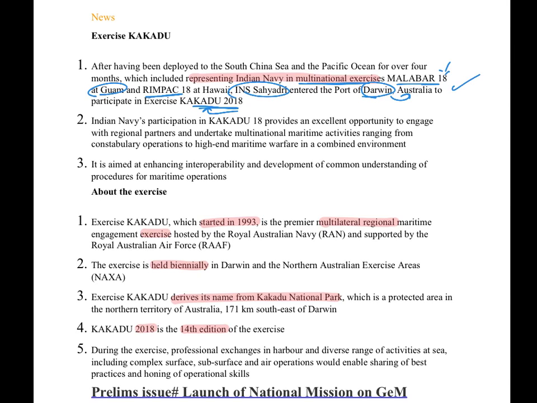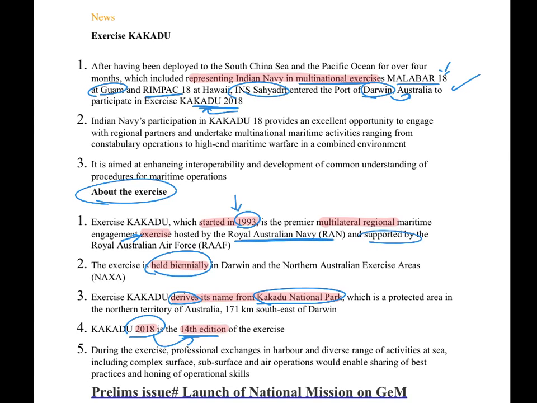So this can be asked in prelims. The next is about the exercise. It started in 1993 and is held biennially. Biennially means once every 2 years. So 2018 is the 14th edition of the exercise, and it derives its name from Kakadu National Park, and this exercise is hosted by the Royal Australian Navy with support from the Australian Air Force.